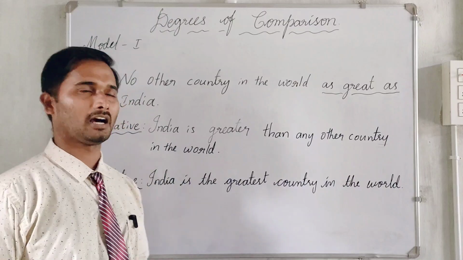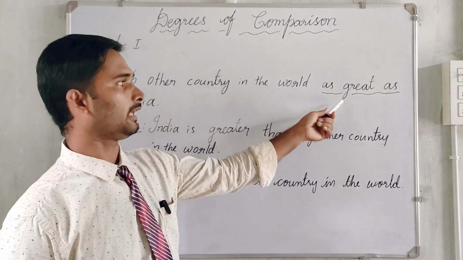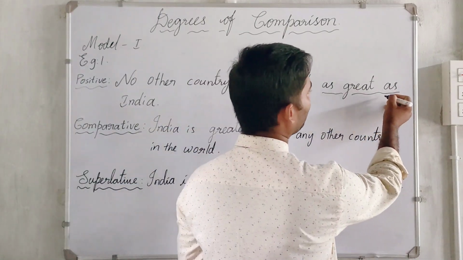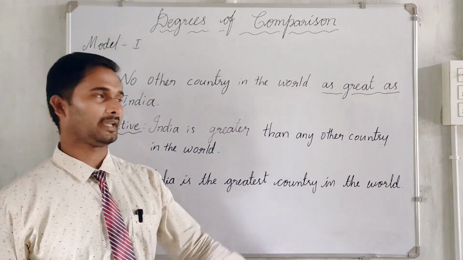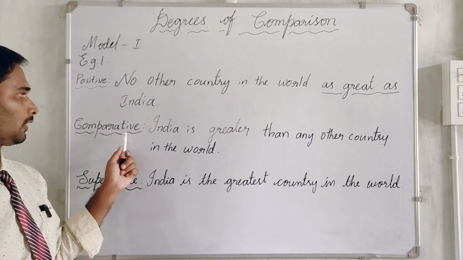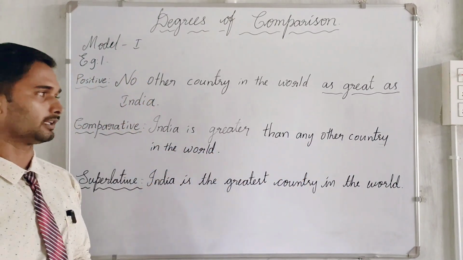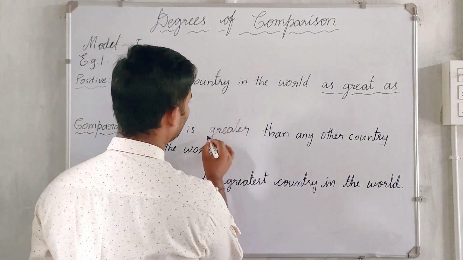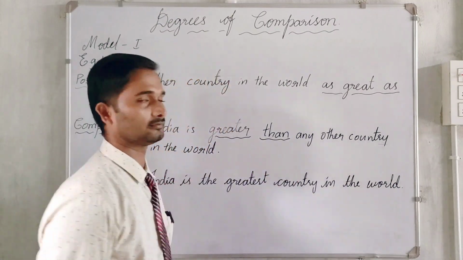Let us see an example of model 1, positive. No other country in the world is as great as India. As great as is comparing with none, which means no comparison is made in the first sentence, the positive one. Let us see the next, the comparative form. India is greater than any other country in the world. Here, India is compared with other countries. The comparative form we have used is greater than.